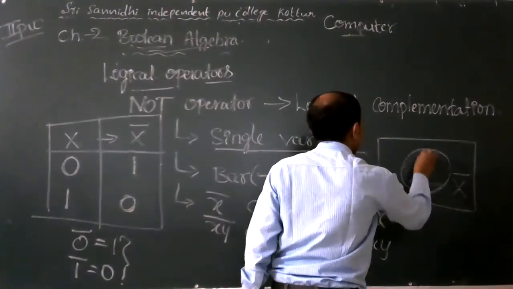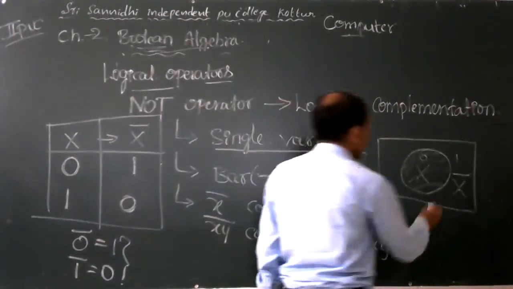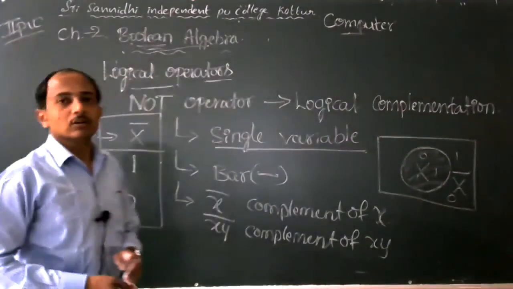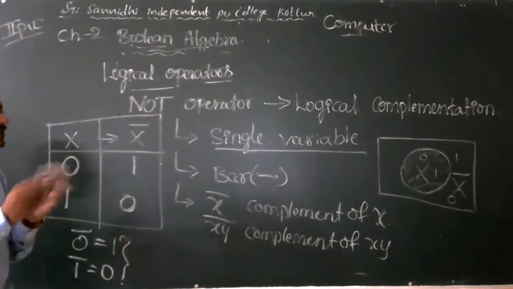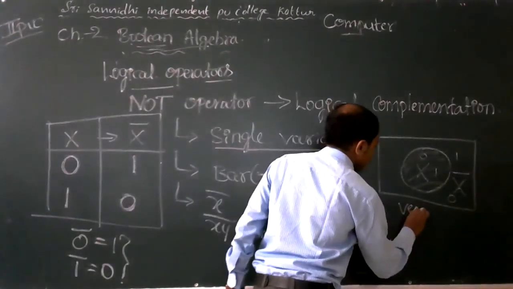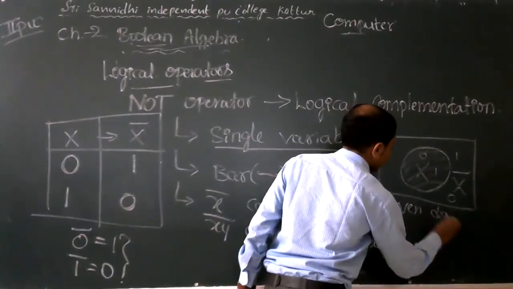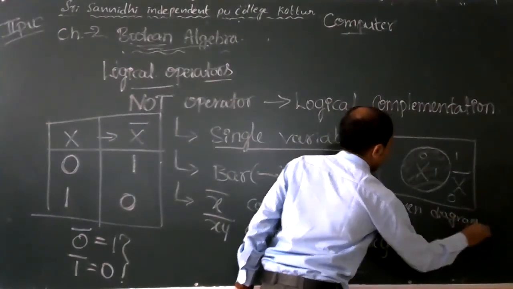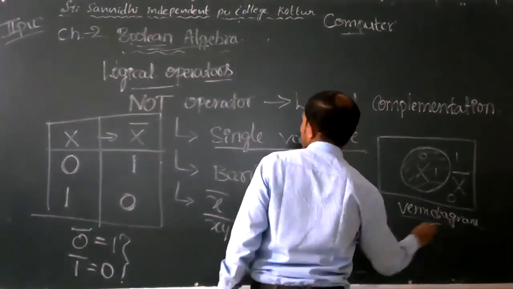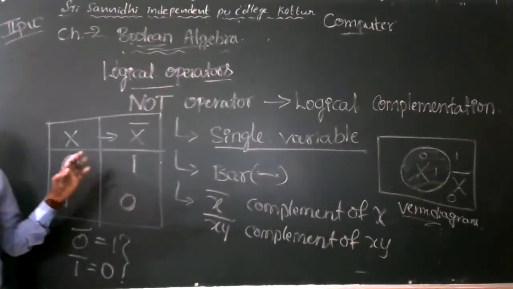If this is a 0, automatically the reverse is 1. If this is a 1, automatically the outside area is 0. Like that, the reverse of the area. This is the Venn diagram for the NOT operator.